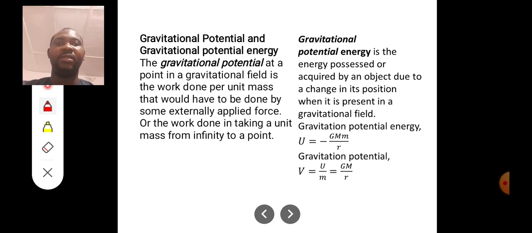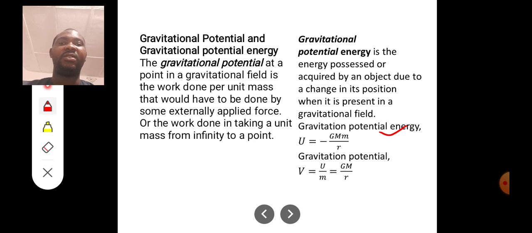When it is present in a gravitational field, generally potential energy is energy due to position, change in position. But in this case of gravitational potential energy, the influence is the gravitational field. So here we see that the gravitational potential energy is U equals minus GMm over R. Gravitational potential is of course the work done, the energy divided by m.